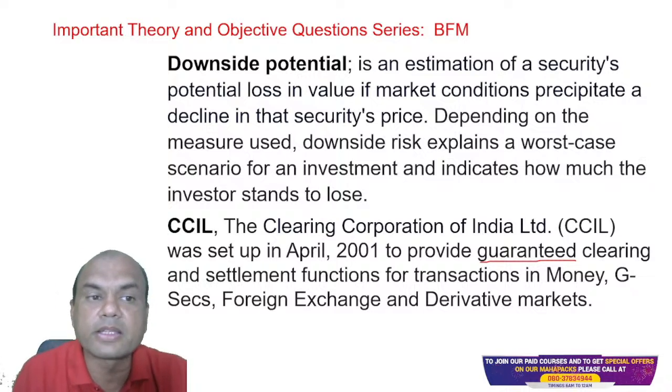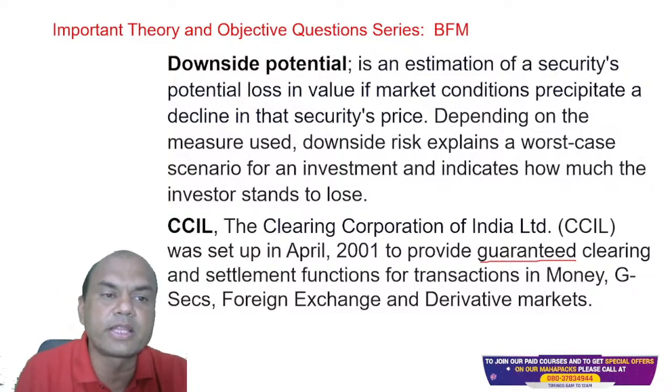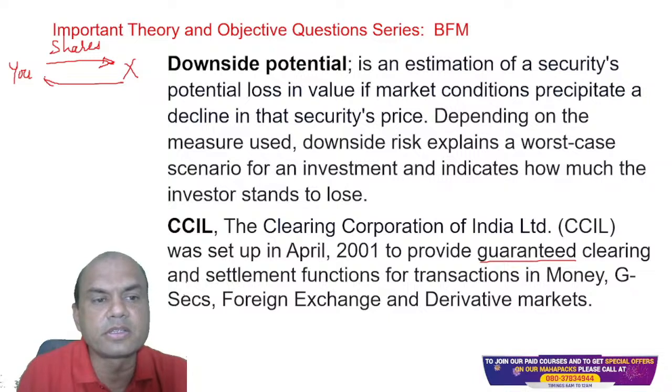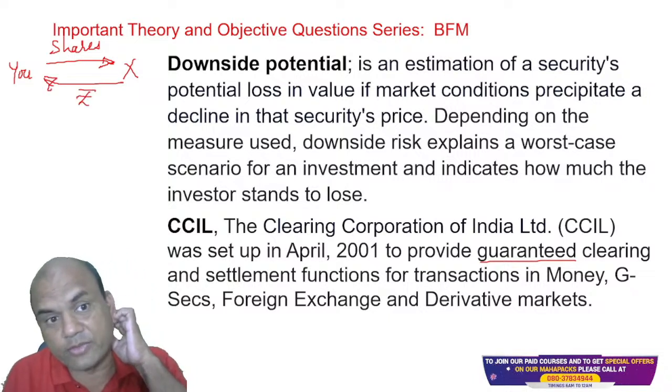What is settlement risk? Let me give you an example. If you sell, let's say, shares to anyone, this other person, Mr. X, should give you rupees, right? Because you are giving the shares, Mr. X will give the rupees.